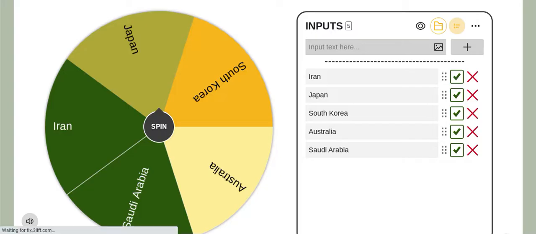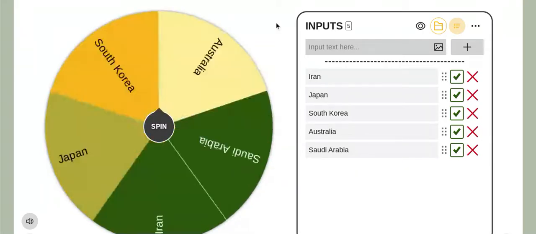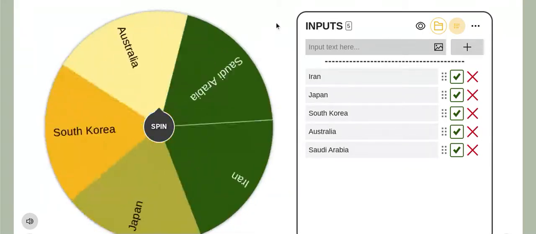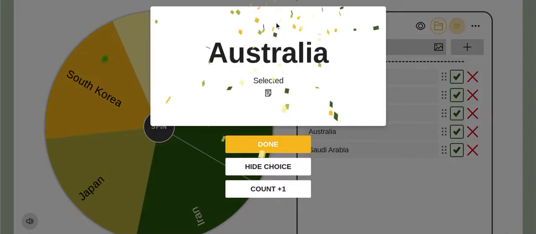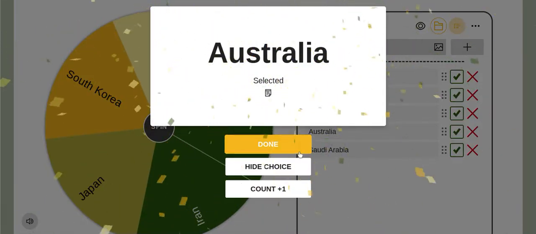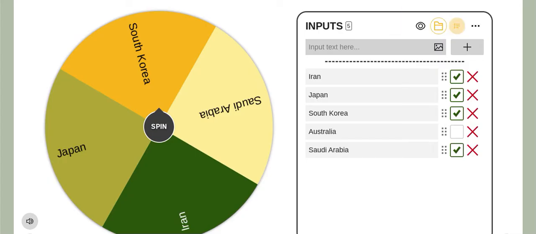Pot 1. Who is going to be in Group B? It will be... You could hear it spin. It is Australia. Australia were actually in Group B last time. And I believe they topped it with 6 points. So that was pretty good.